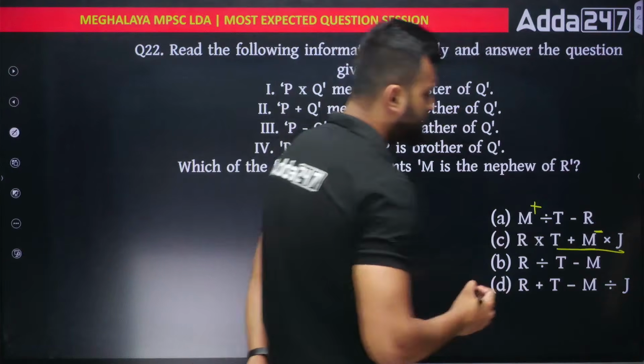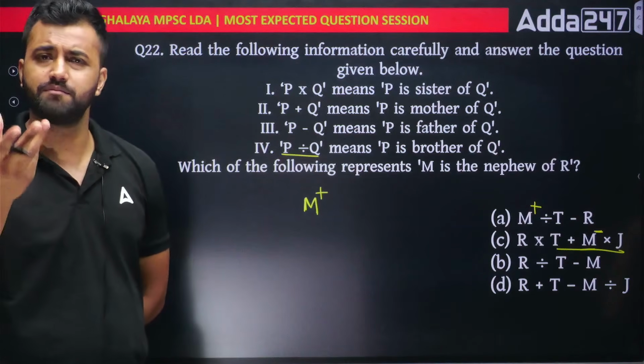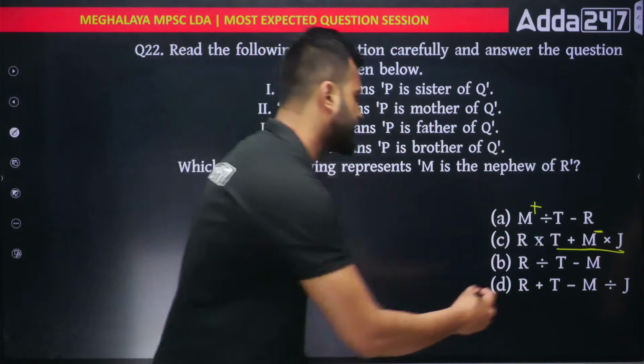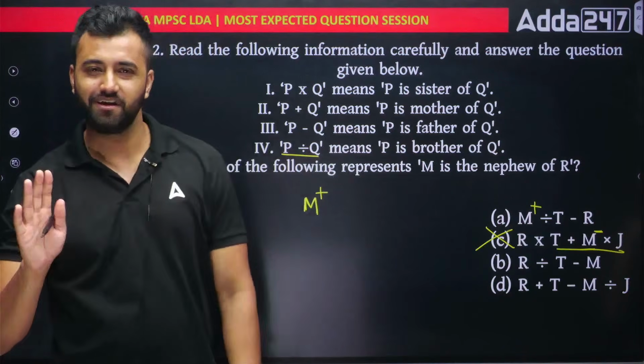Alright? Sir, we want M to be a male. You're telling that M is a sister. It cannot be true, right? M should be a male, sir, in order to be a nephew. So this option is cancelled out. So you don't have to solve, okay? You do it like this.